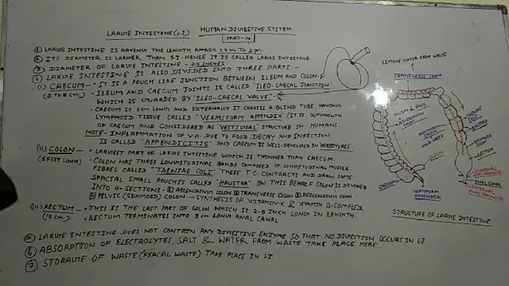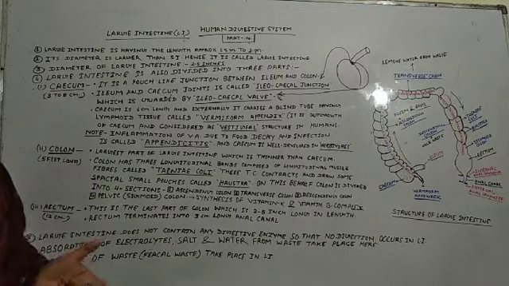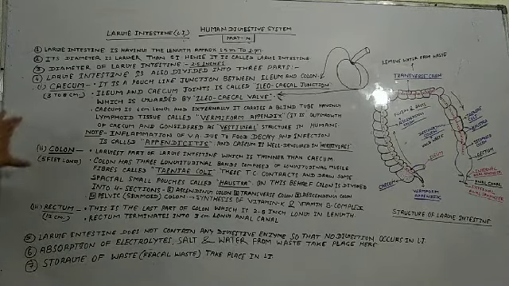What is the colon? The colon is the longest part of our large intestine. Clear, students? Why? Because it is divided into 4 long sections. So this is the colon. Come to the next and last part of our large intestine.